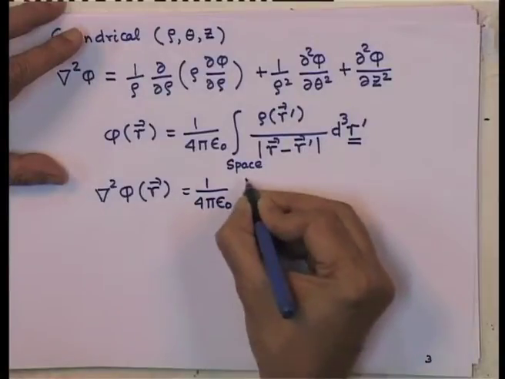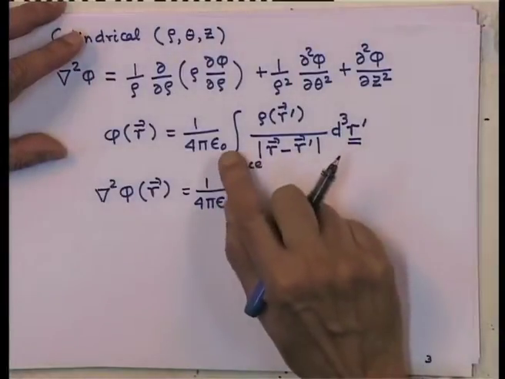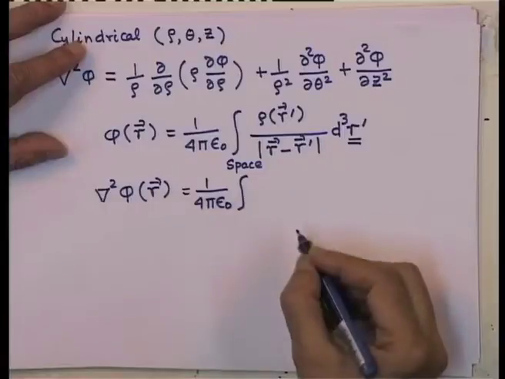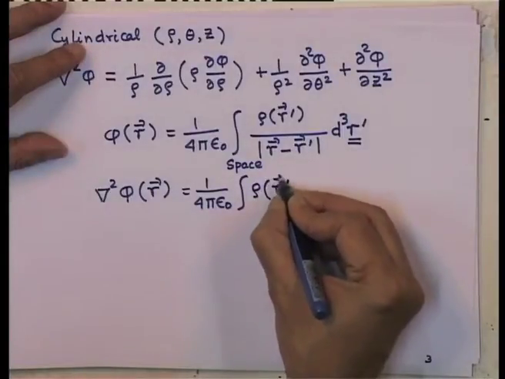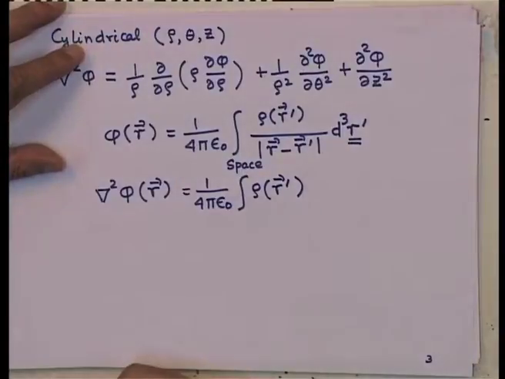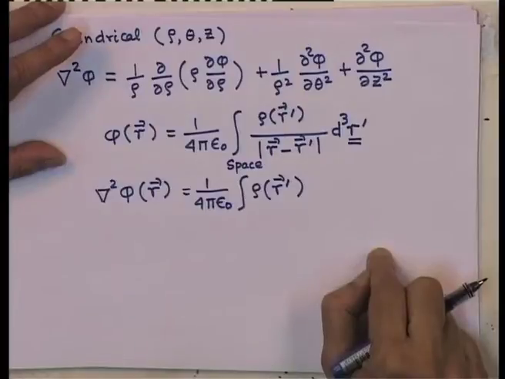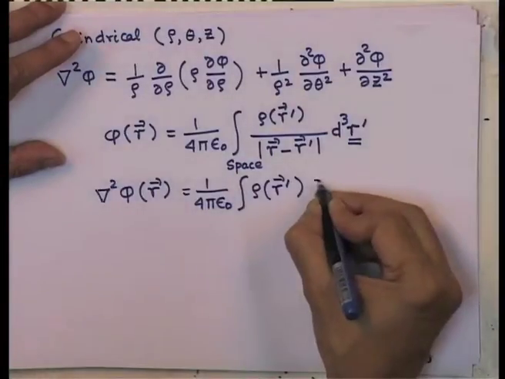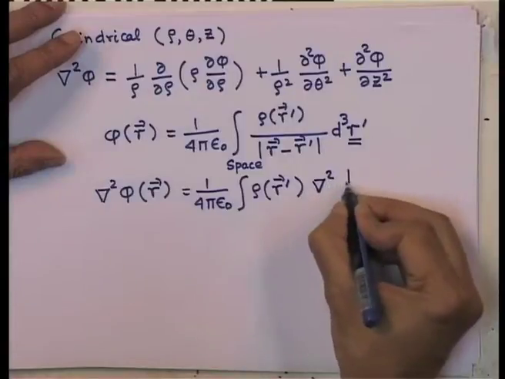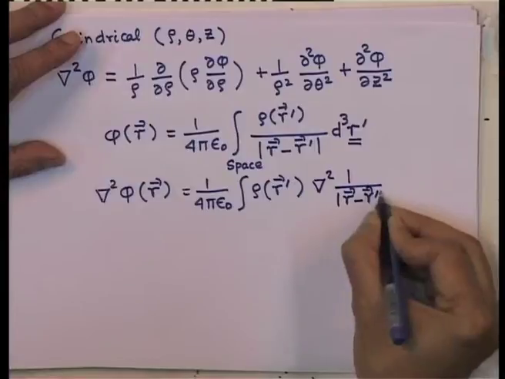Now, since the integration is over r prime, I can always take the del square inside and rho of r prime of course, does not depend upon r. So, therefore, del square operator which is an operation with respect to r does not take care of that. So, del square of 1 over r minus r prime d cube r prime.